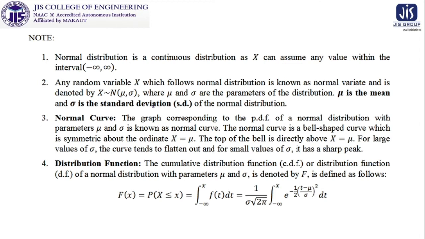Now what is the normal curve? It is already discussed, drawn. It is the graph corresponding to the PDF, but the normal curve is not unique. The normal curve is unique in pattern, but not in the presentation. It depends on mu, the position of mu, as well as on sigma square. And finally, the distribution function F(x) is P(capital X less than or equal to small x). It will start from minus infinity and go up to x, and then we just integrate it according to the rule, and we will get the distribution function for this normal distribution.